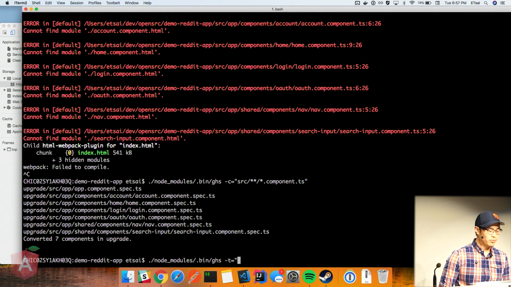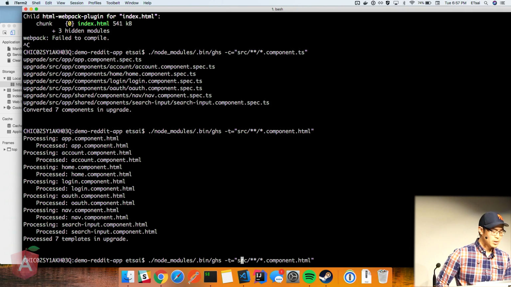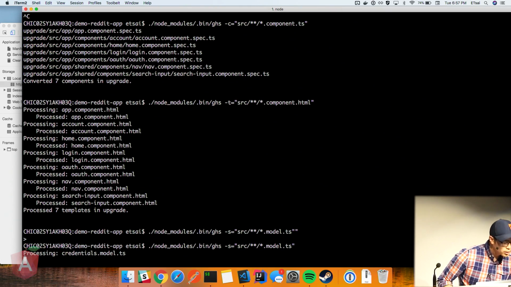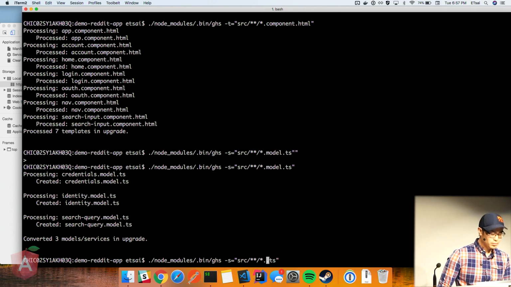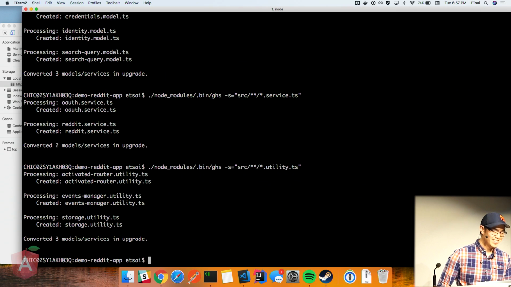We're going to update the template files, update the models, services, utility, and then finally we simply just need to, what I call yank, move over the SASS files.